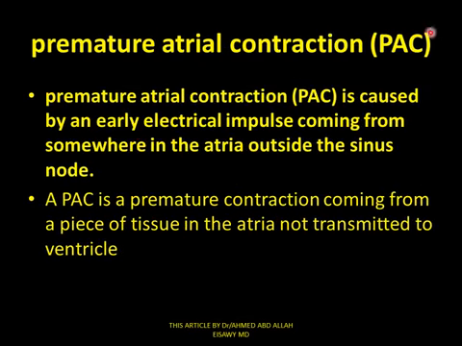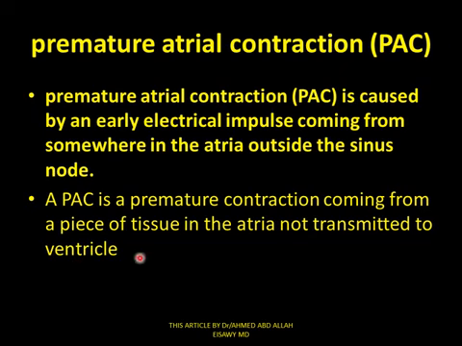Premature atrial contraction, the commonest form of fetal bradyarrhythmia. What do we mean by premature atrial contraction, PAC? Premature atrial contraction is caused by an early electrical impulse coming from somewhere in the atria, outside the sinus node, from an area of tissue in the atrium outside the sinus node, which controls normal heart rate, sequence and rhythm. PAC is a premature contraction coming from a piece of tissue in the atria,